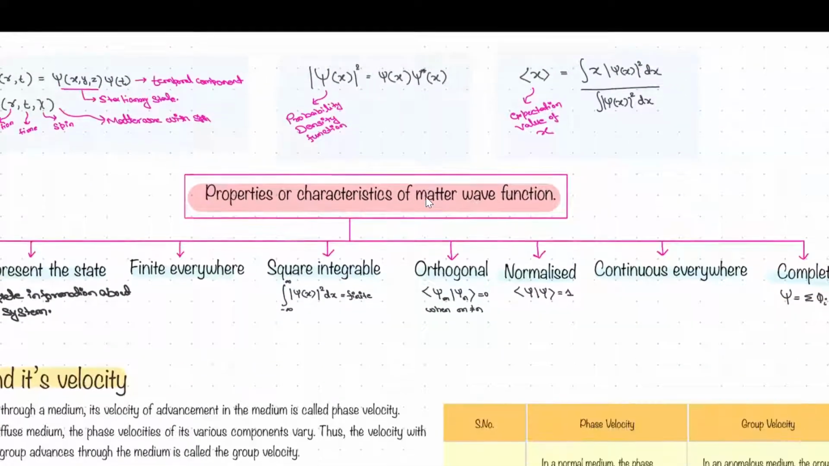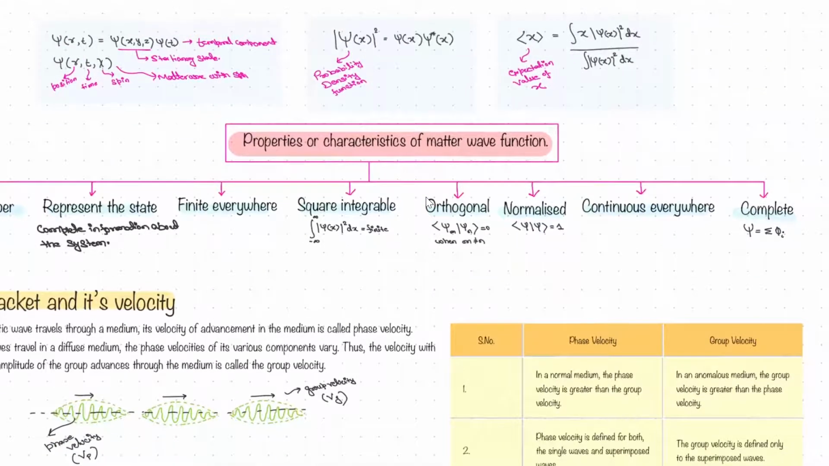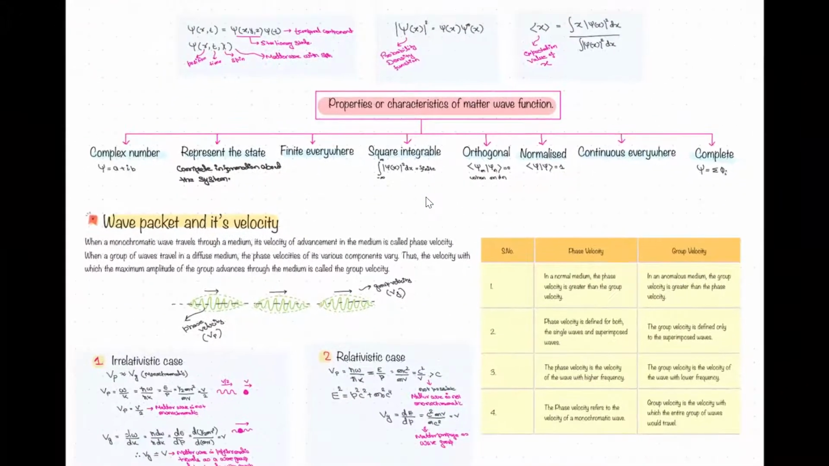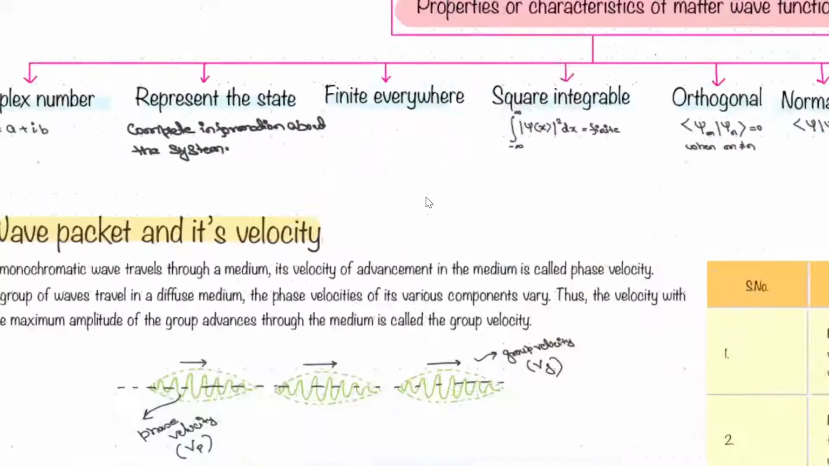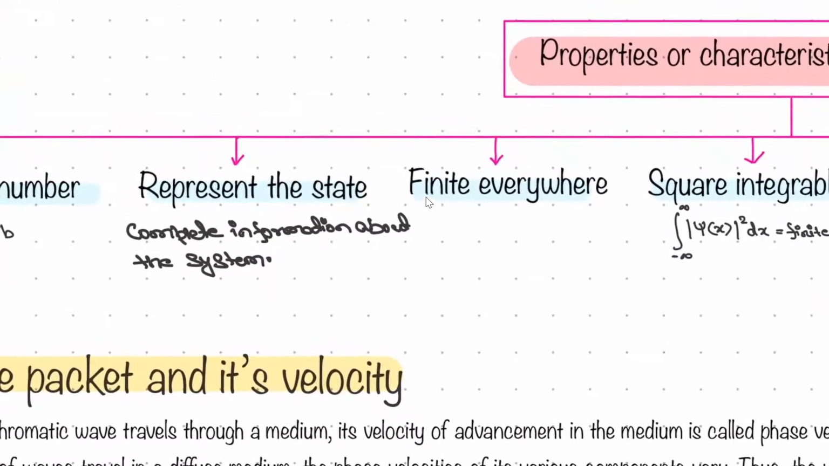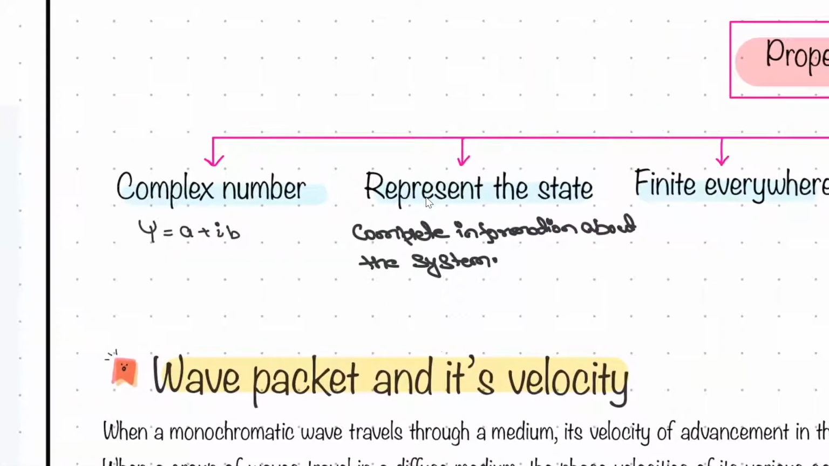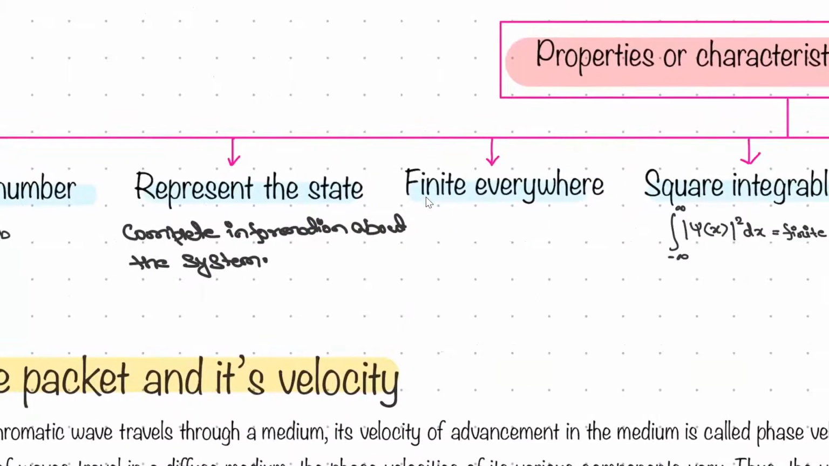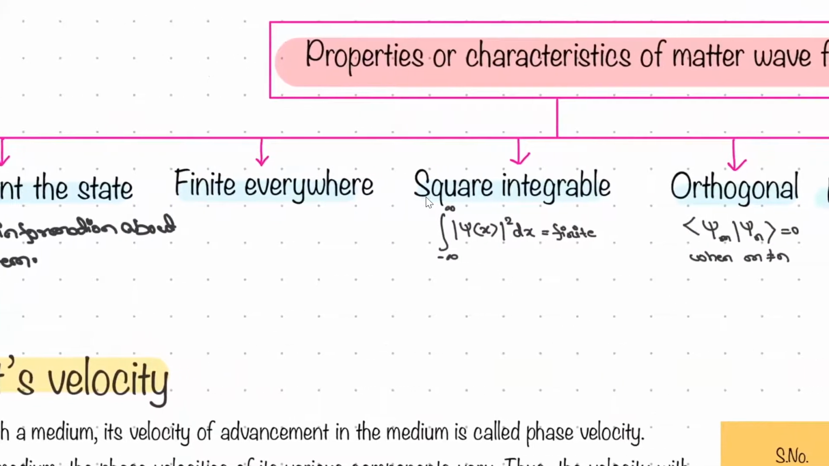Now, what are the properties and characteristics of the matter wave function, or the wave function simply? See, it is represented by a complex number first. It represents the state. What is state? That means it contains all the information that you need to extract from the system, right? So this is a complex number, represents the state. It is finite everywhere, self-explanatory. It cannot be infinite.